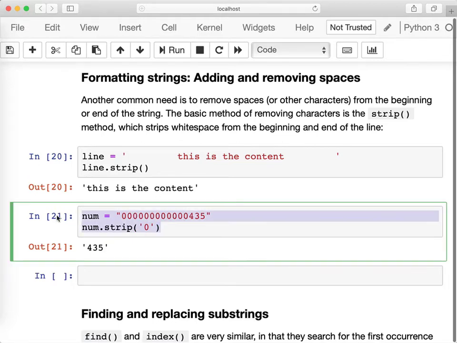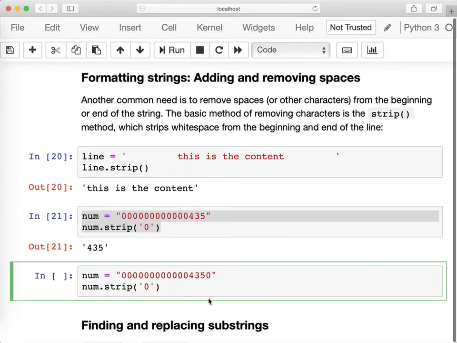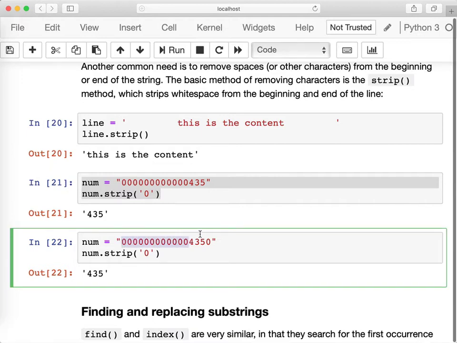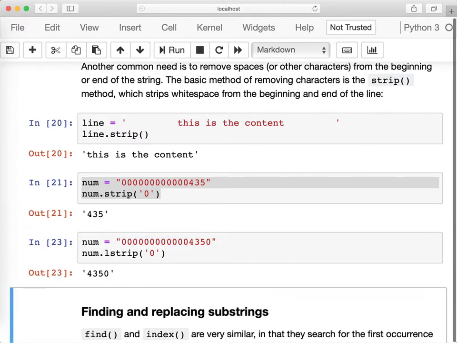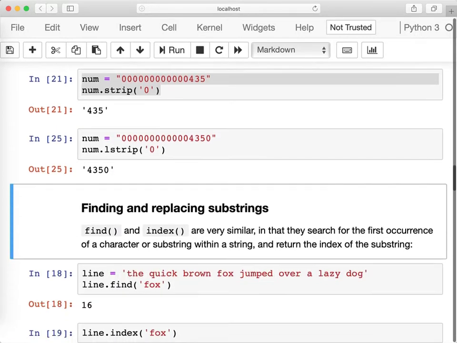So in this example here, if I strip 0, I'm going to strip on both right and left, which is probably not what I want to do, because zeros on the left do not change the value of the number, but a 0 from the right surely does. So here I want to left strip the string of its leading zeros, and I keep the right ones. Right strip will strip the ones on the right and keep the ones from the left.